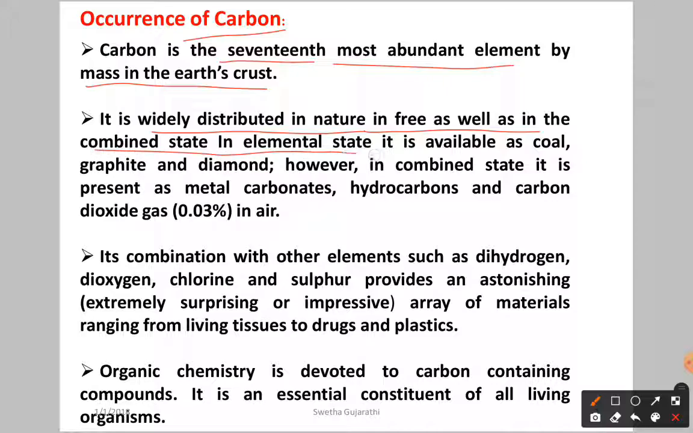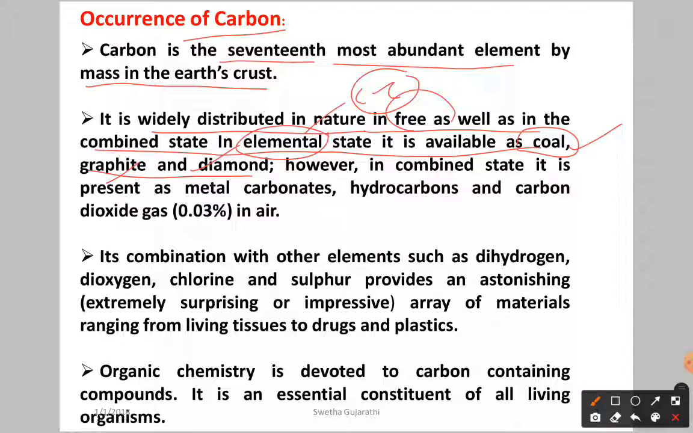In the elemental state, it is available as coal, graphite and diamond. Here you can see only carbon. Elemental state means carbon combines with carbon, having only the same atoms. So it is available in the free state, nothing but the elemental form, and also in the combined state. As you know from the 10th class, diamond and graphite have only carbon. They don't have other elements.